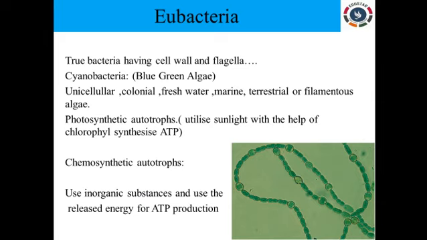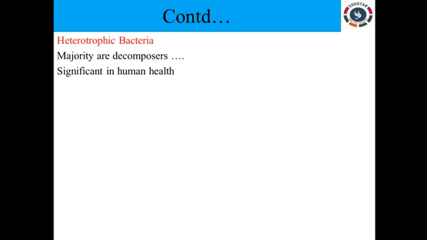If you grow the bacteria in an artificial medium, you will get colonies of blue-green algae. These colonies are surrounded by a gelatinous sheath. Some of these eubacteria, the cyanobacteria, are used for the nitrogen fixation process, which is helpful in agriculture also. Examples are Nostoc and Anabaena. We can name some other examples also.